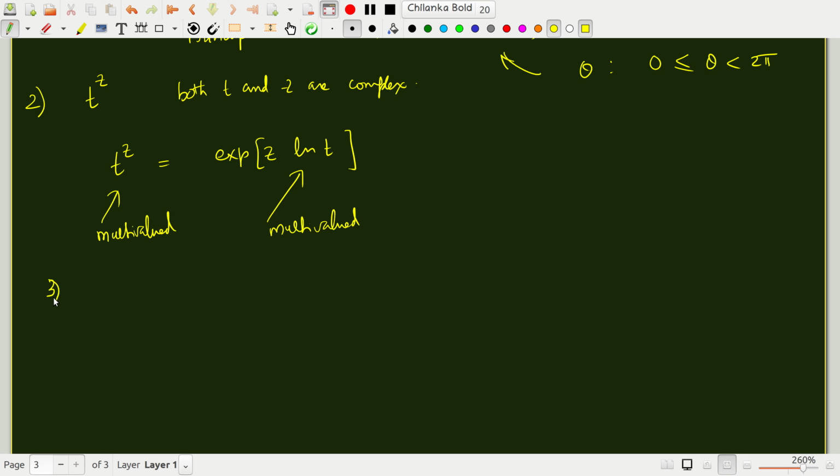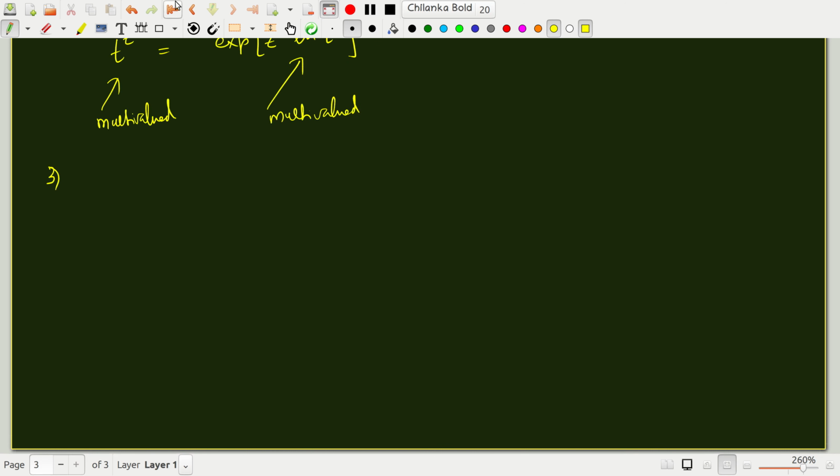Now I'll take a simpler example. I'll take t as complex but n as a real integer, such that you are interested in t to the 1 over n. So this is the nth root. I'll use the same approach and write this as exponential of 1 over n ln t. Now ln t is infinitely many valued.